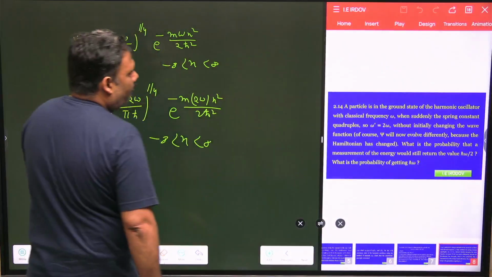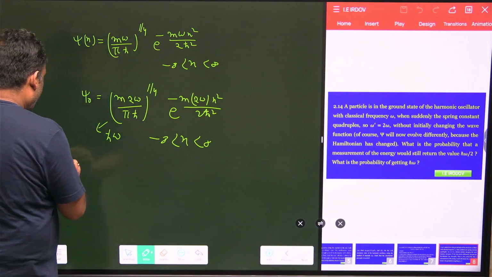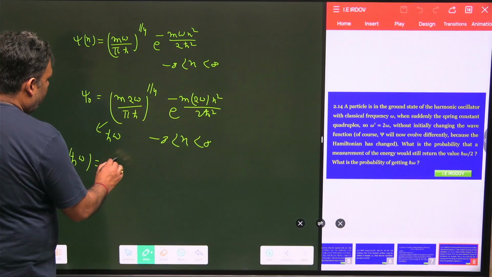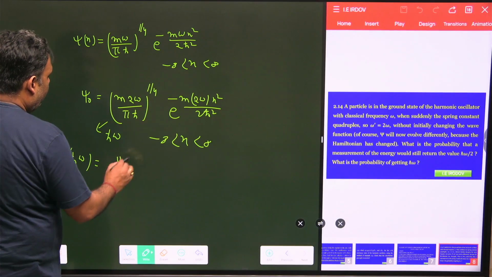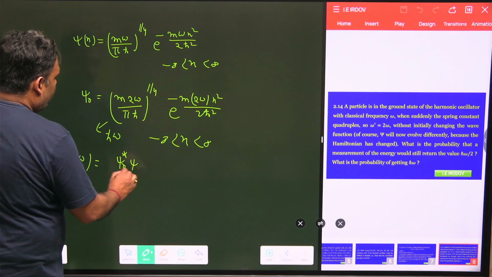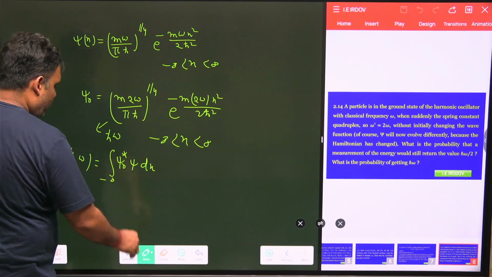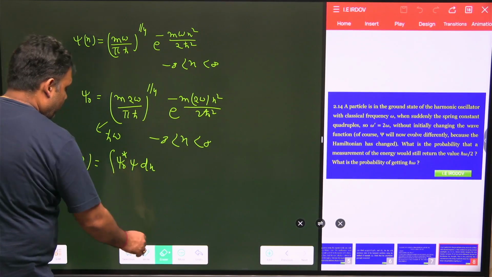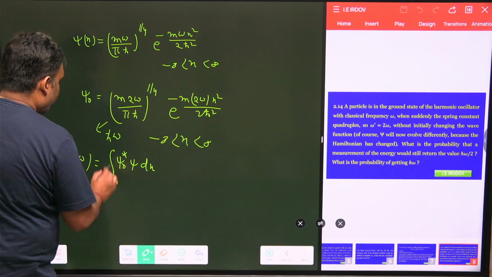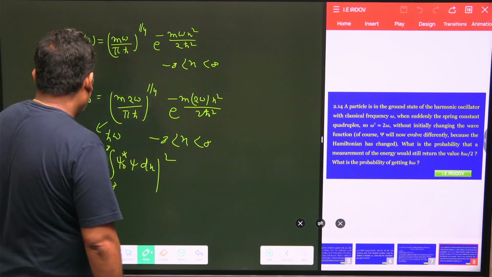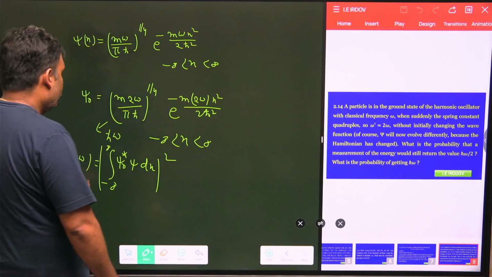So we can easily find the probability. Finding the probability of getting h cut omega means we have to calculate the integral of psi naught star psi dx from minus infinity to plus infinity, mod square. This is my probability.